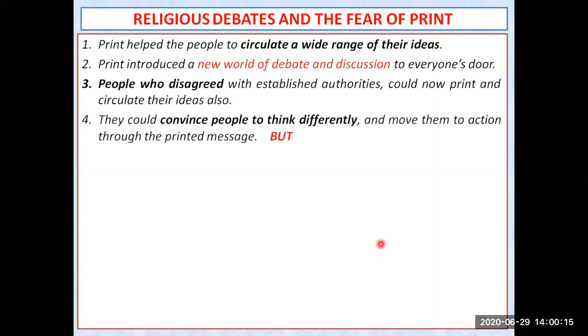Those who disagreed with the established authorities could now print and circulate their ideas. And who are these established authorities? These are the church people, the Pope, those who were establishing or saying what was given in the Bible. Now they were also being challenged. People who thought the Pope was saying something wrong were trying to disclose what was wrong, and they were ready to challenge them and circulate their ideas.